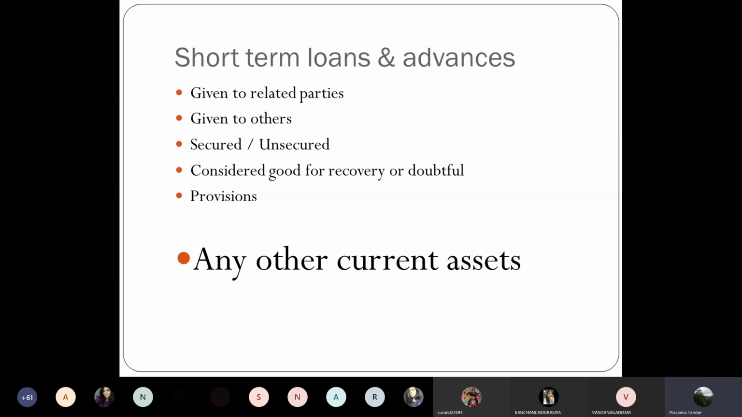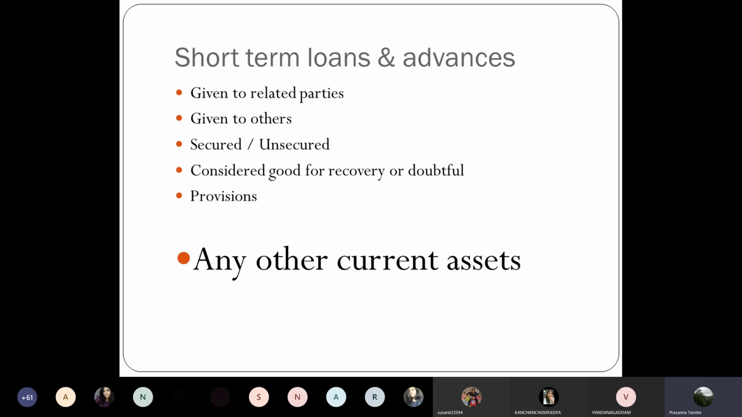Short-term loans and advances. Sometimes in the business, you may give short-term loans and advances which are adjusted or liquidated within a short span of time. For example, you give a loan to an employee and you will recover that money within a period of 6 months or 8 months from his salary in periodical recoveries. So these are the short-term loans and advances.